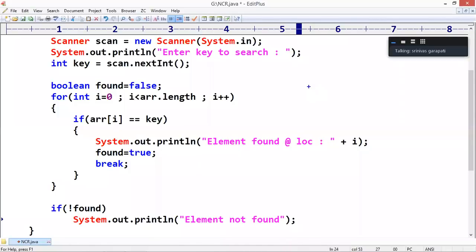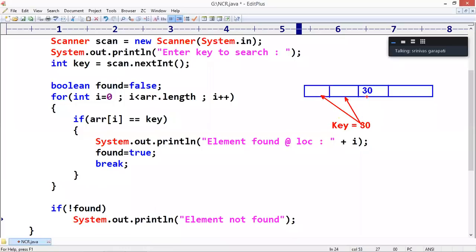The first thing, suppose the element we are looking for is present in the array. Suppose I am looking for 30. 30 is already present in the array. Key value is 30. First, the 0th location element we are searching, element not found. Loop will repeat. First location element not found. Loop will repeat.